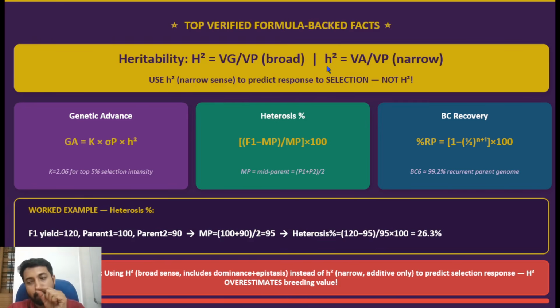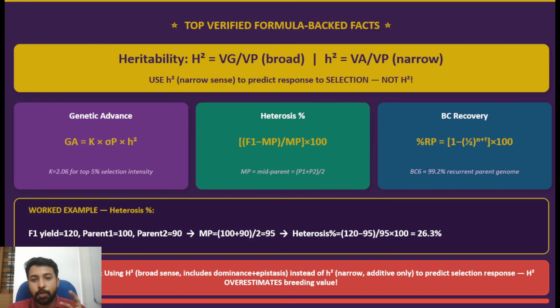If the particular character has high heritability in that plant, then you select that plant. You use that character for selection if it has a high heritability. I am specifying in depth that in that case you should go for narrow sense heritability for selection. Narrow sense heritability is the major parameter that should be taken for selecting plants.